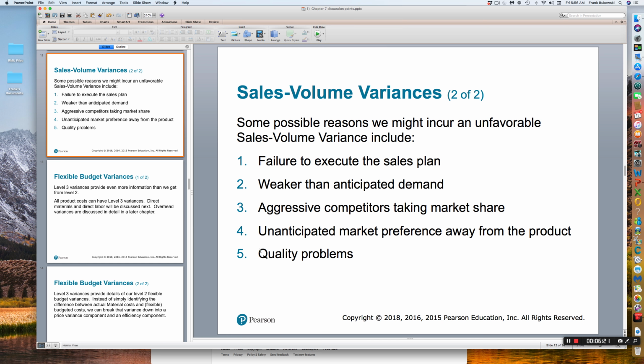If there were quality problems in the jacket, that is something that the manufacturing manager would have to focus on. So again, these are just some possible reasons. There could have been other reasons as well.